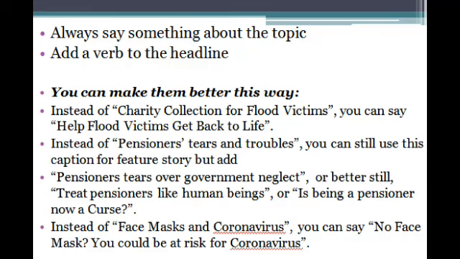So when using label heads, you need to be careful. Here you can see, "Pensioners' tears and troubles." That's a headline for a feature story, talking about pensioners and what they pass through. But you can have it this way: "Pensioners' tears over government neglect," or "Treat pensioners like human beings." So you see, the essence is that when the reader sees the headline, it will arouse the curiosity of the reader to read the other parts of the story. And most times, if label heads are wrongly structured, they won't do that. They will make the story look dull. So you need to be careful when using label heads.